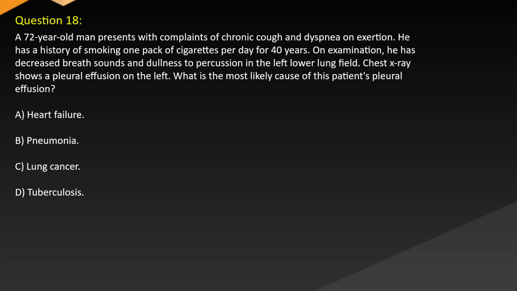Question 18. A 72-year-old man presents with complaints of chronic cough and dyspnea on exertion. He has a history of smoking 1 pack of cigarettes per day for 40 years. On examination, he has decreased breath sounds and dullness to percussion in the left lower lung field. Chest X-ray shows a pleural effusion on the left. What is the most likely cause of this patient's pleural effusion? A. Heart failure. B. Pneumonia. C. Lung cancer. D. Tuberculosis.